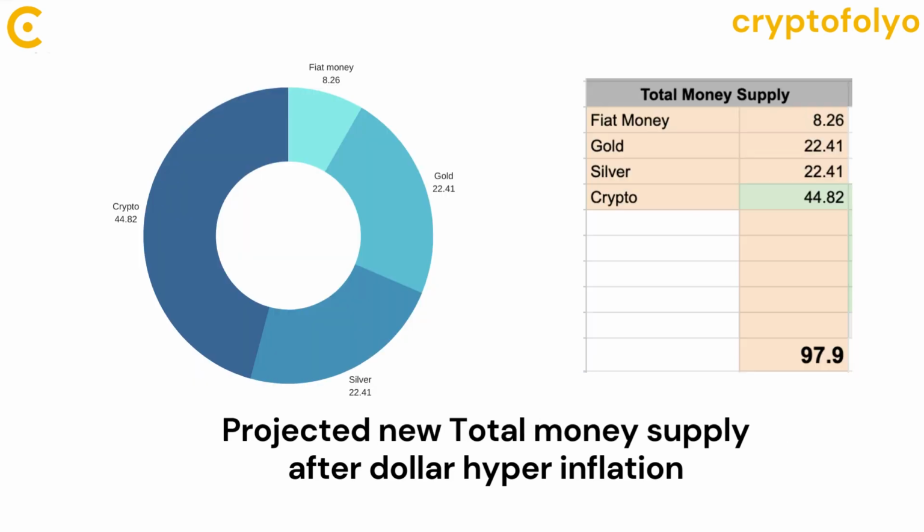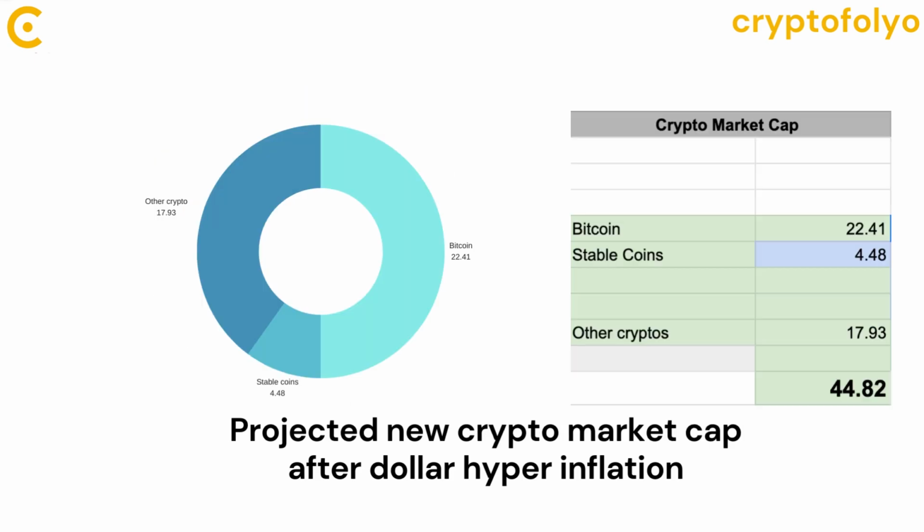Projected new market capitalization for cryptocurrencies after dollar hyperinflation. Total market capitalization. The combined market capitalization of all cryptocurrencies is projected to be $44.82 trillion. Bitcoin. Half of the total cryptocurrency market capitalization, which is $22.41 trillion, is expected to be attributed to Bitcoin.